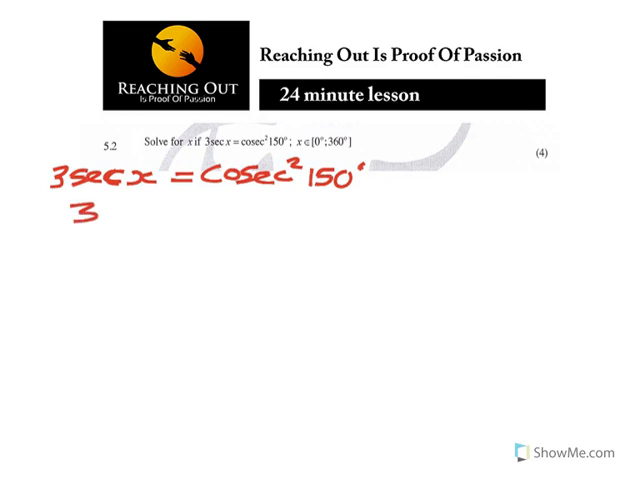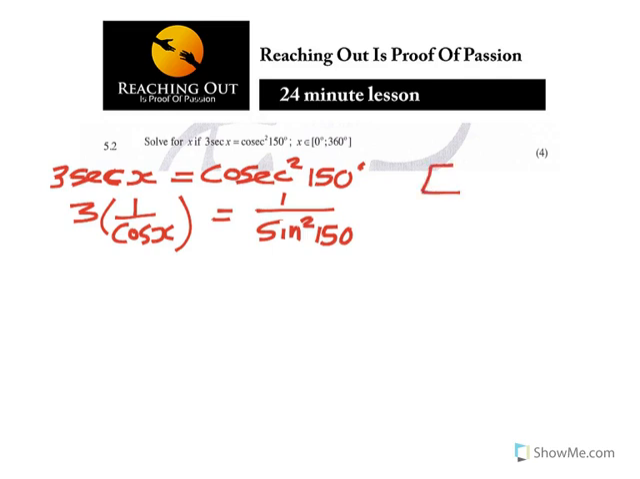So it's 3 bracket 1 over cos x, that's your sec, is equal to, what you know about cosec also, it's 1 over sine squared 150. They never said do not use a calculator, so you can use a calculator in that. Remember, here x is between 0 and 360 degrees.